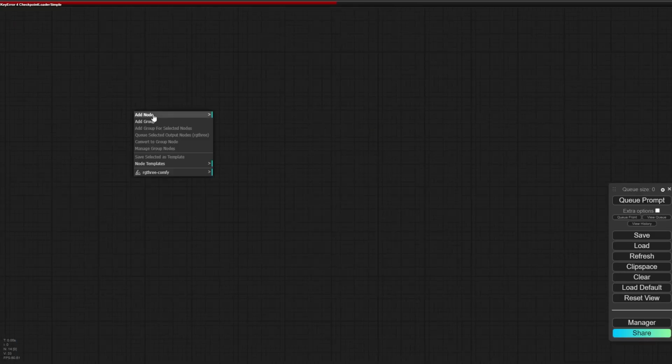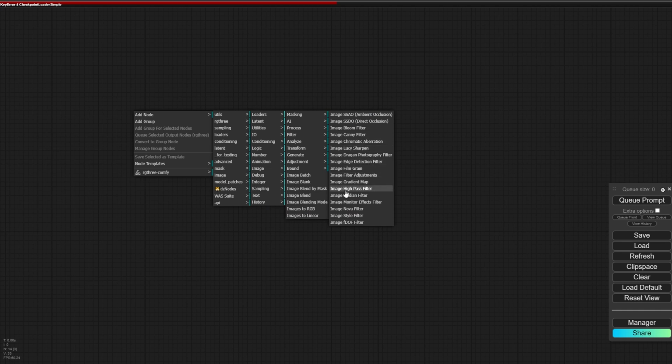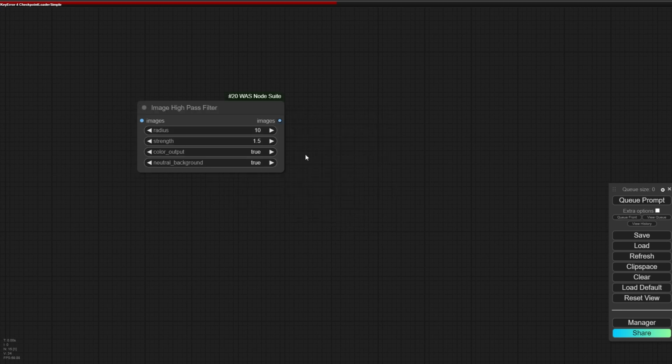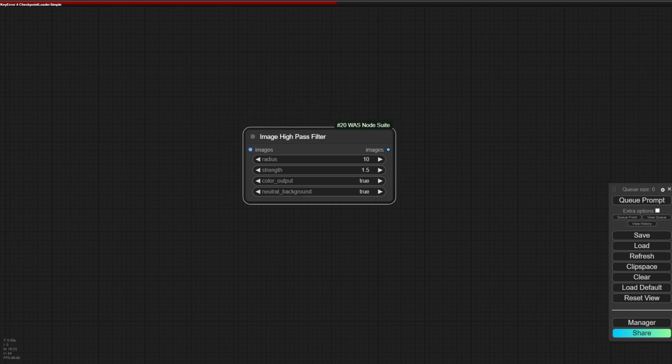Okay, I have installed the WAS Node Suite, and you can see it has many different output nodes, but I want to tell you that if you go to the image and after that filter, here we can see a high pass filter. And this node is very unique, and I checked maybe all other extensions for the ComfyUI, and WAS Node Suite is the only extension that can provide a high pass filter for us. And I need that for creating seamless textures.